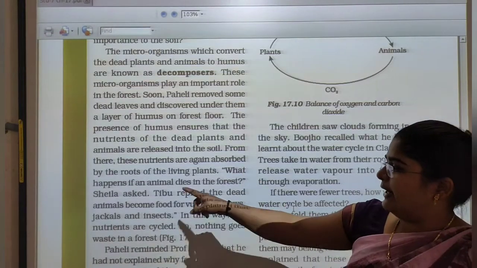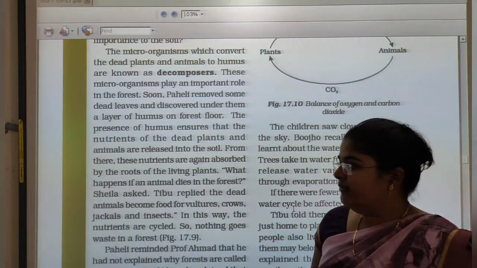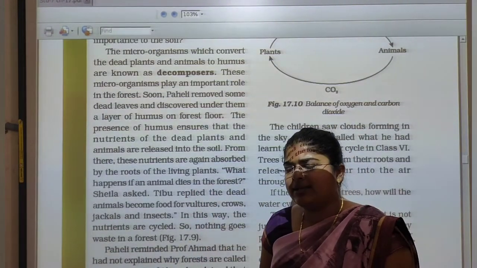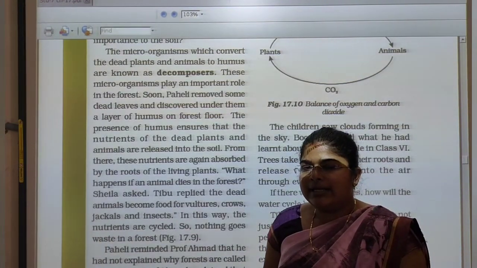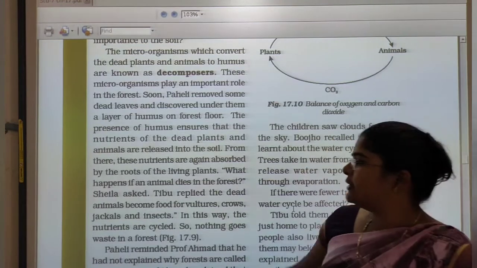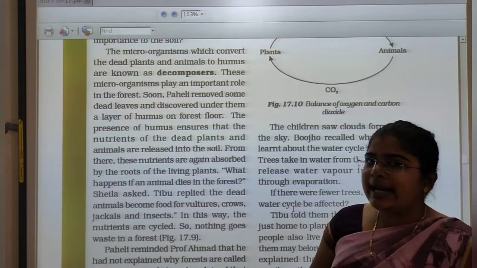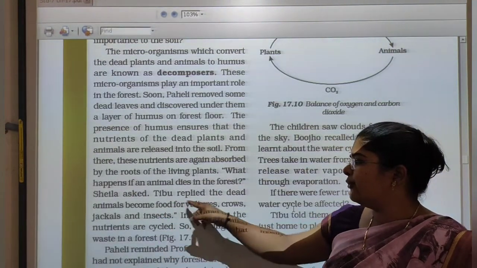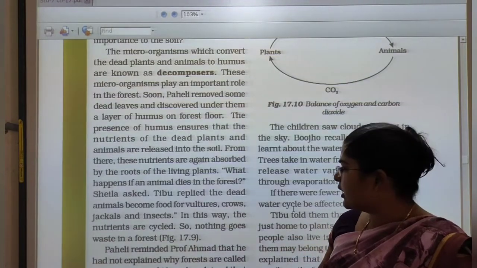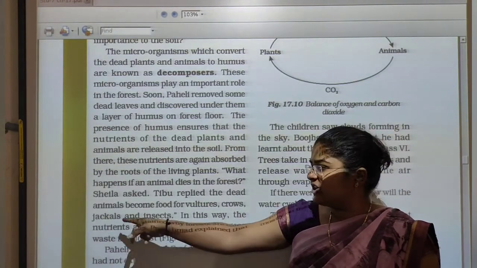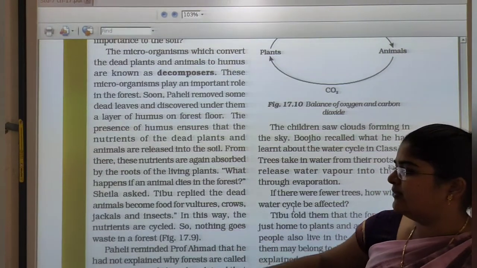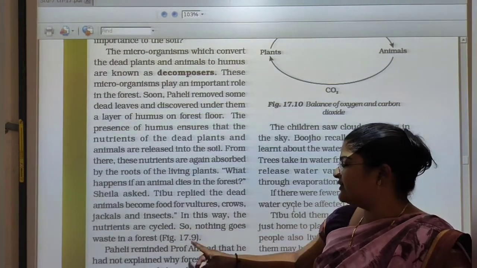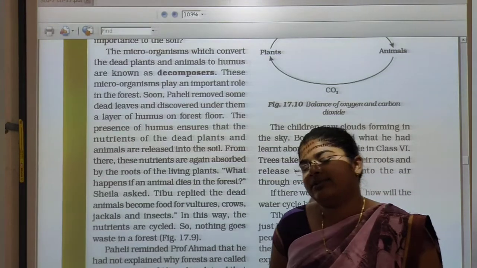What happens if an animal dies in the forest? So Sahila asked the question, what happens if animals die in the forest? So Boojho replied that dead animals become food for vultures, crows, jackals and insects, and in this way the nutrients are cycled so nothing goes to waste in the forest.